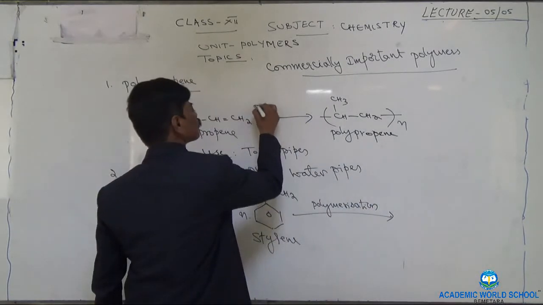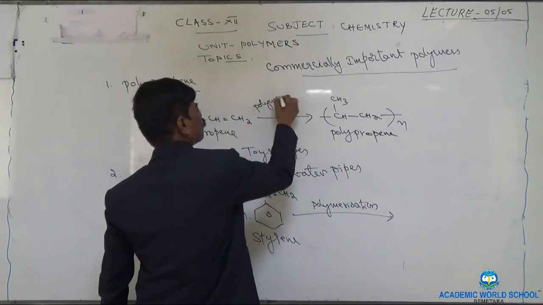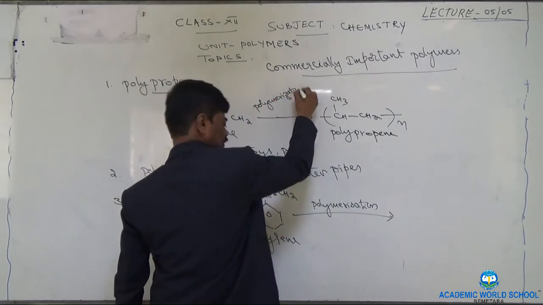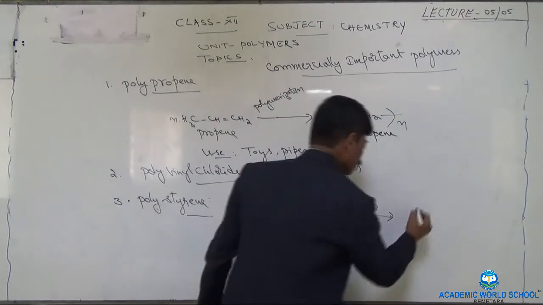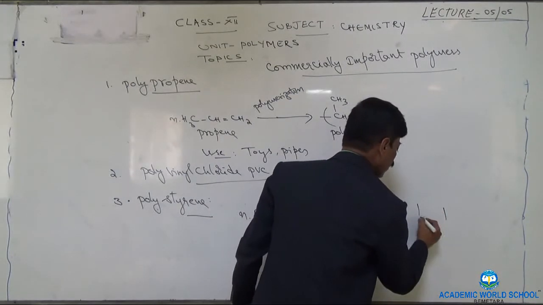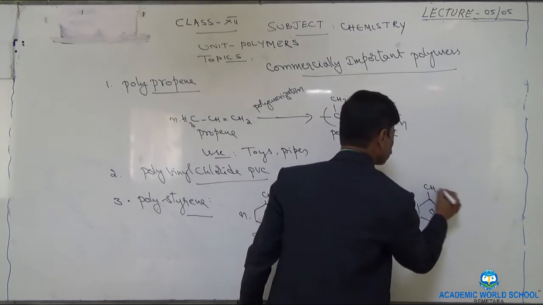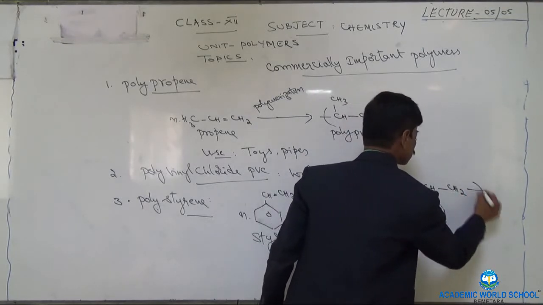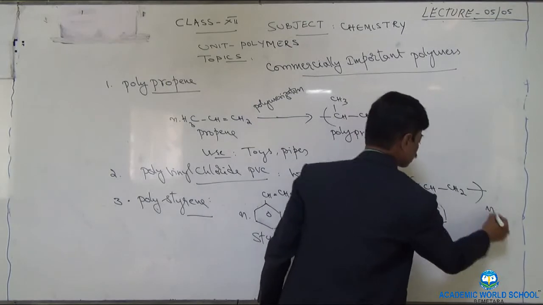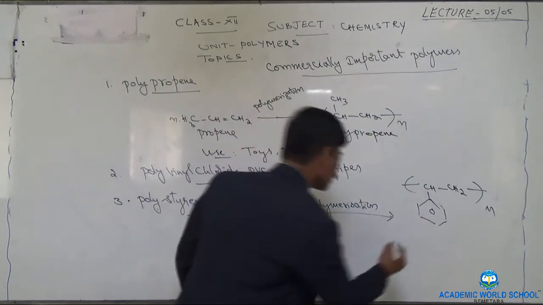Here also polymerization. As a result, we will get polystyrene and it should be shown like this, CH2. That's all. This is called polystyrene.